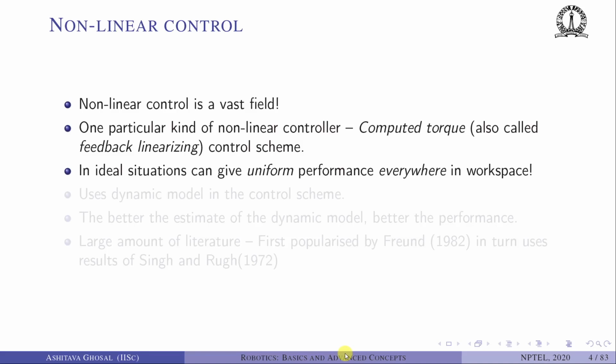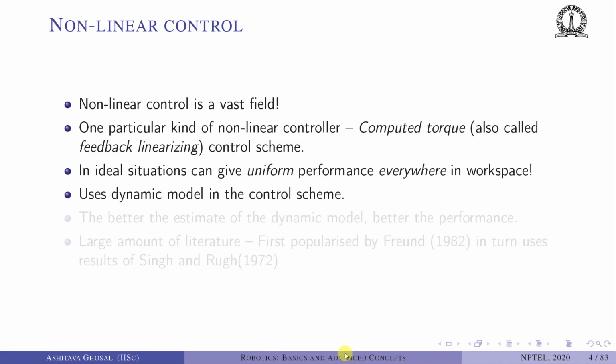Recall that a nonlinear robot, if it is controlled using a linear controller, cannot give the same performance everywhere in the workspace. However, this computed torque scheme can give uniform performance everywhere in the workspace. So this computed torque or feedback linearizing controller uses the dynamic model in the control scheme. What do we mean by dynamic model? We need to know the equations of motion of the robot.